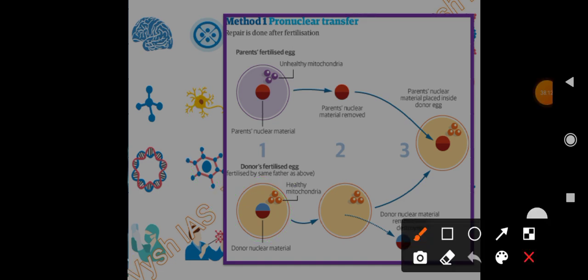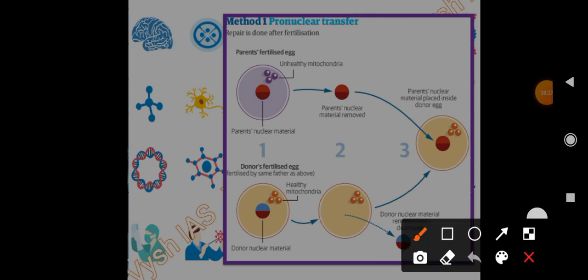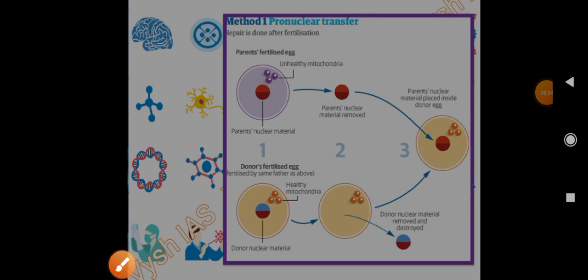So her mitochondria is healthy, but we don't need her nucleus, because the nucleus has DNA, and as I told you, DNA is present in small amounts in mitochondria also. So we have healthy mitochondria here, so some part of DNA will be there. Her nucleus has been removed because we don't need that. We need the mother's nucleus because we need the mother's DNA.